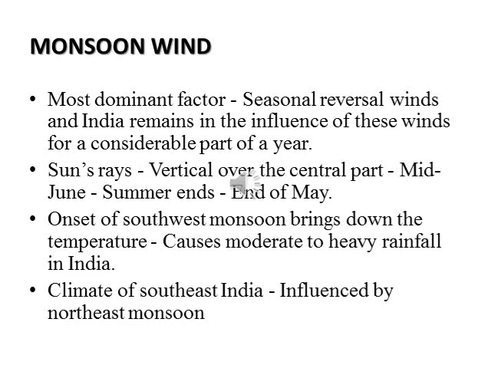Though the sun rays are vertical over the central part of India during mid-June, the summer season ends in India by the end of May. By the end of May, we begin to experience the hot climate, so the hottest month in India is May. But during mid-June, the sun rays begin to move towards the Tropic of Capricorn region. After June, the temperature of India begins to reduce. It is because the onset of the southwest monsoon brings down the temperature of the entire India and causes moderate to heavy rainfall in many parts of the country.